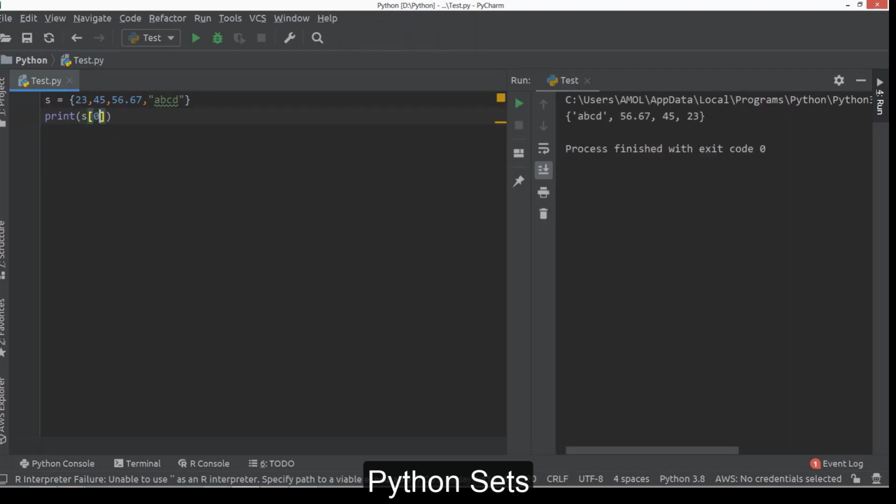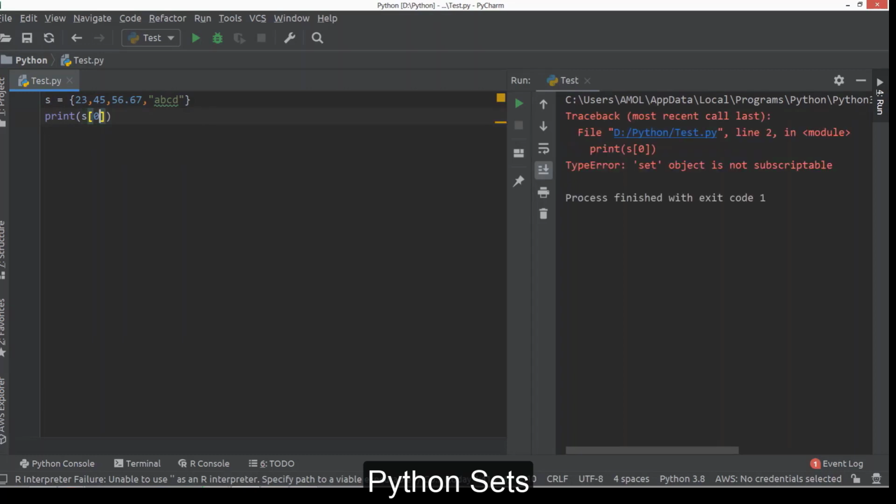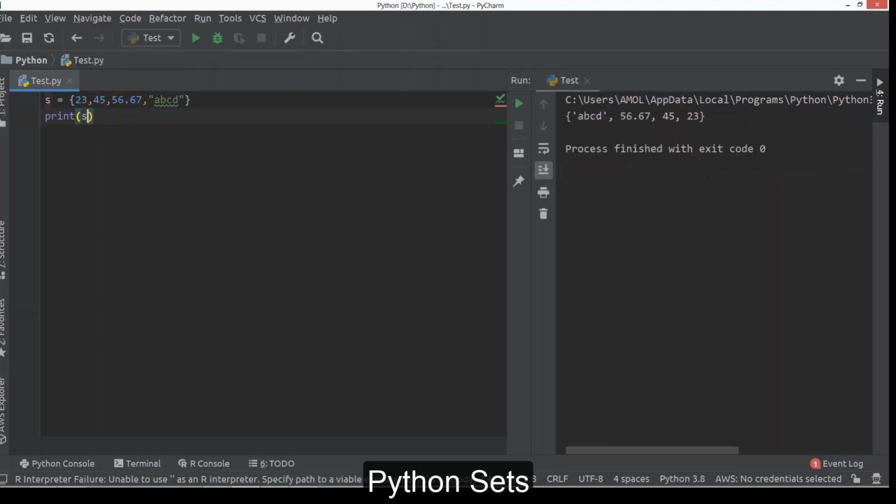But see, you can't say something like s of 0, you will get an error. Read the error message properly: set object is not subscriptable. So you can access a set as a whole, but you can't access an individual element of a set. Now when you print this set, you can see there is no such sequence as here. First is a string, then a fractional number, then two integers. While creating, we created with two integers, a fractional number and a string. So that suggests it is an unordered collection.